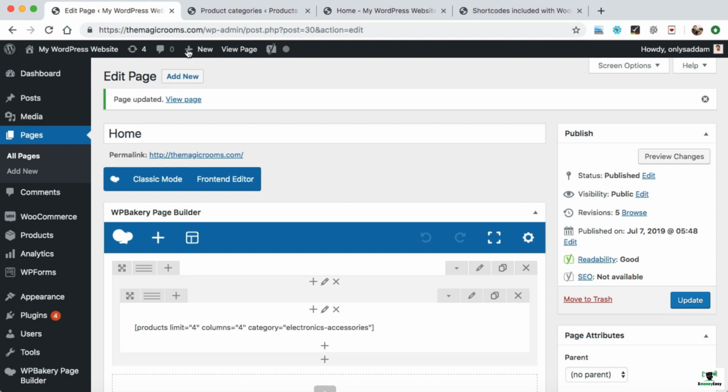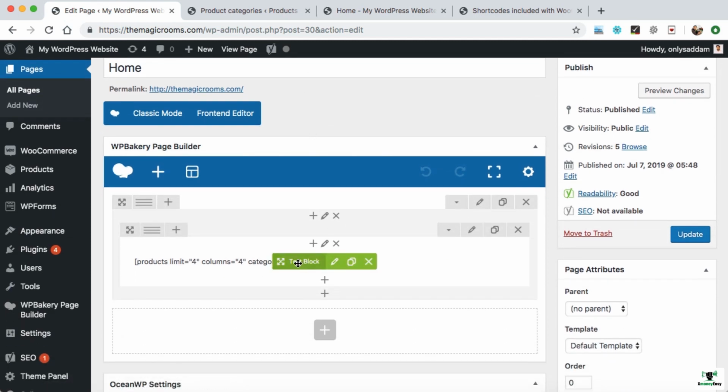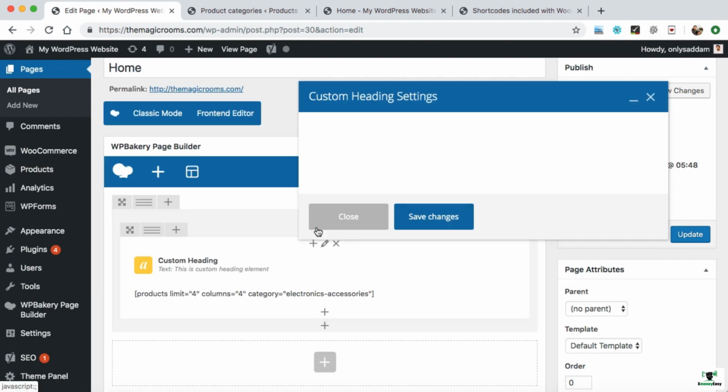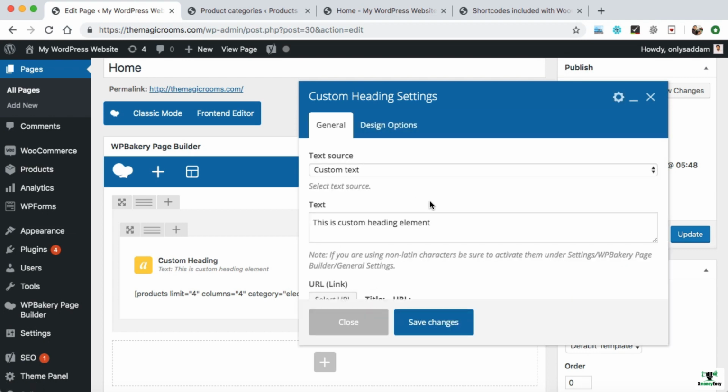So again we need to go back. Now above this text block we need to put the heading. So click on this plus and here we can select custom heading. Custom heading is a widget which allows you to write any text as a heading, and you can use custom fonts as well. So for example, I'm writing.